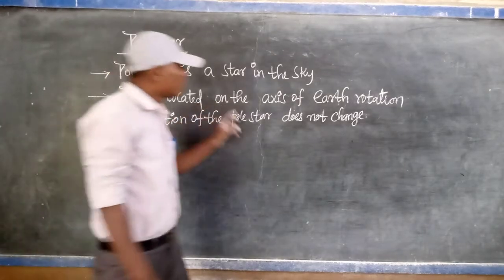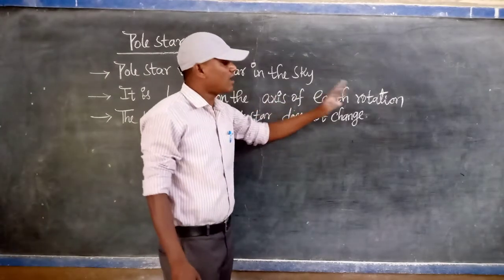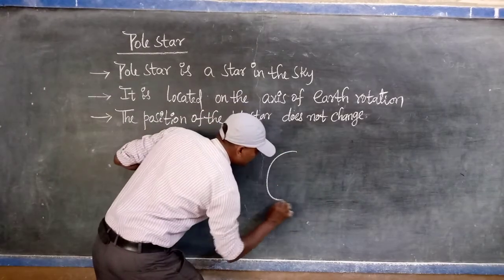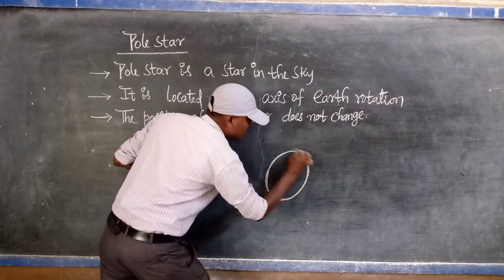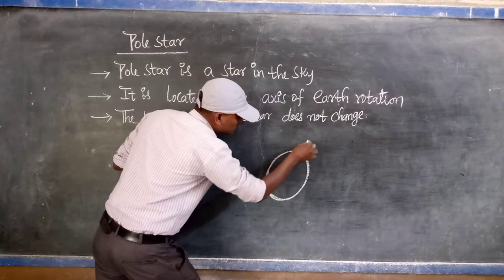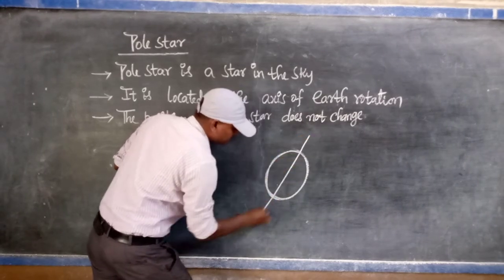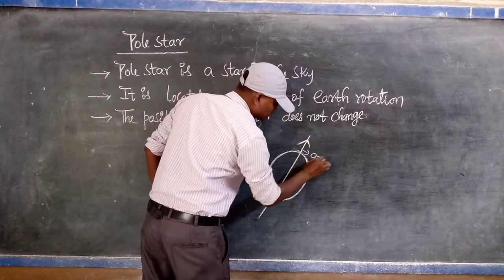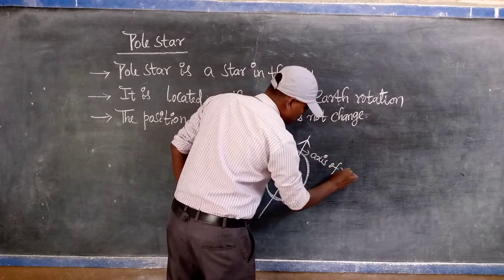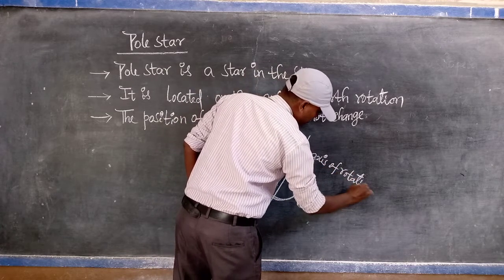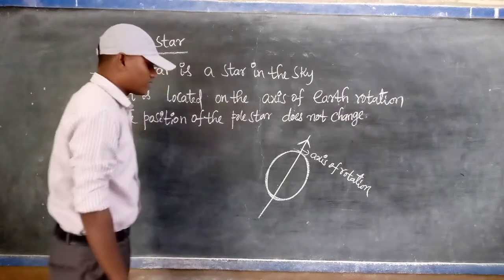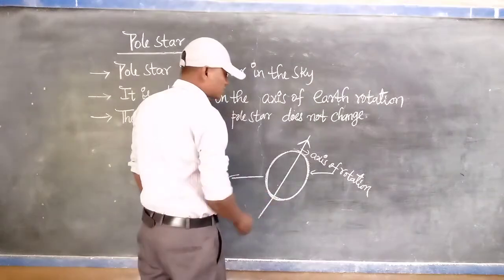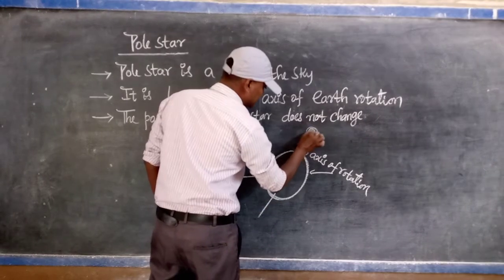Why? Because the pole star is present on the axis of the Earth's rotation. Generally the earth is like this. This is the shape of the earth. This is called the axis of rotation of the earth. So the pole star is located exactly there.